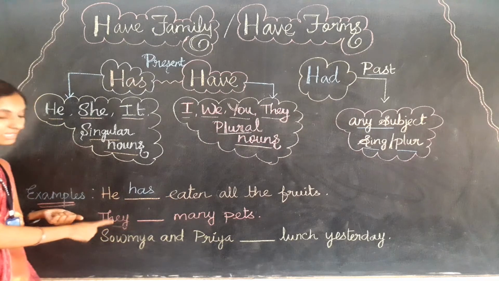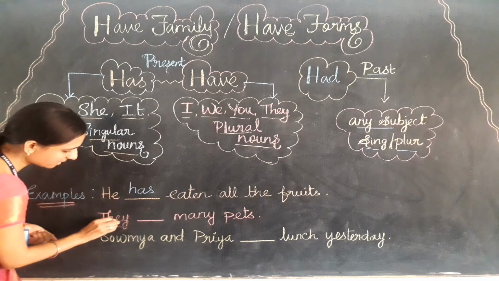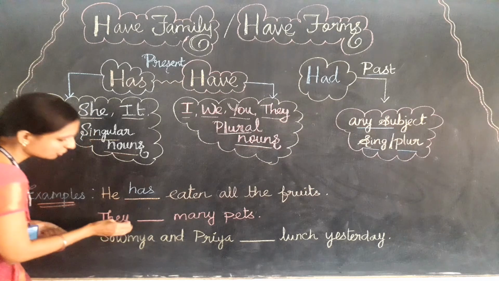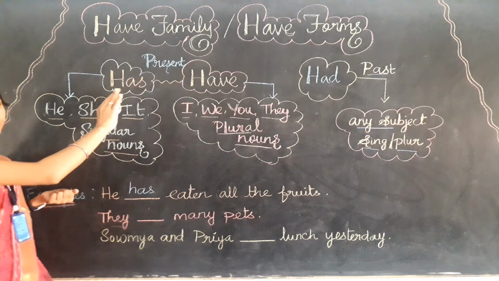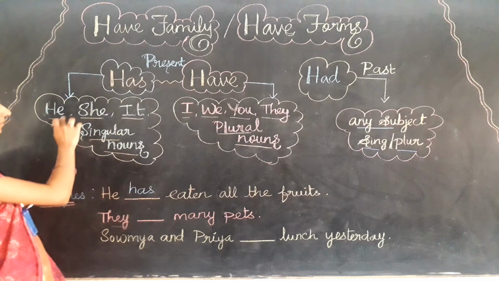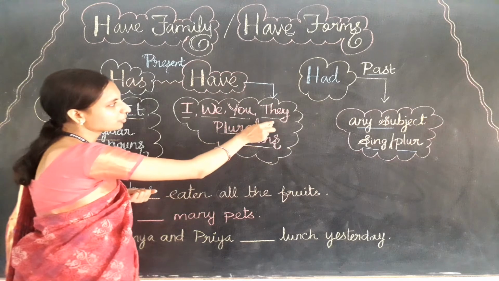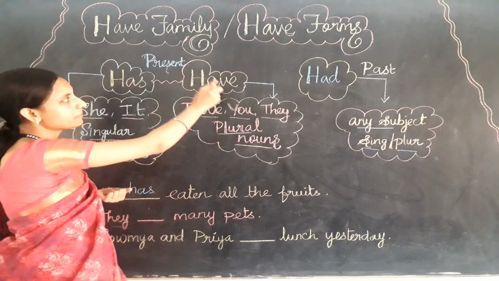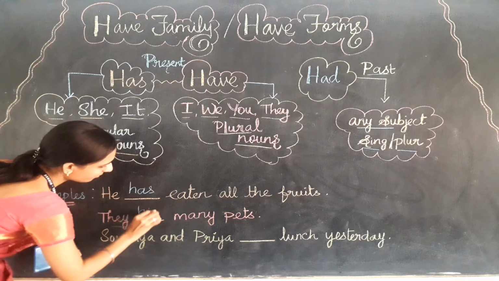Now we need to check the subject. The subject here is they only. So what is the subject here? They. So for they, what is the present verb? What is the present have family verb? Can you find they here? Here I can't find they. Can you find they here? Yes, here it is. So for they, the present time verb will be have only. So here the answer will be have.